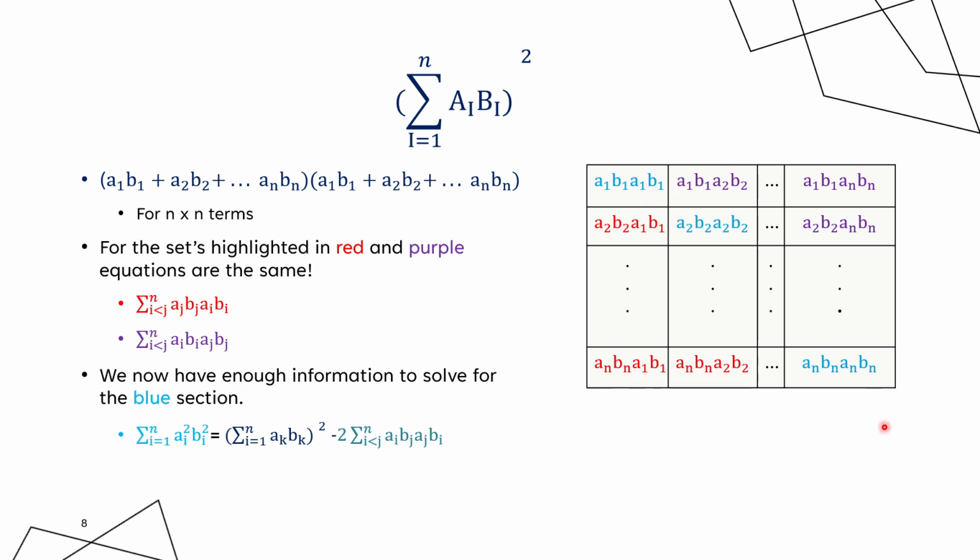So if we're solving for this blue line, we take the original function and then we just subtract 2 times the sum of all numbers where i is less than j, and then just take the components from these two. So we got an ai, a bi, and then an aj and a bj. And if you take a look at this blue line here, you got a times a squared, and then you got b times b squared, and they're all the same, so you only need i, or i equals 1. That's where it starts. Interesting.